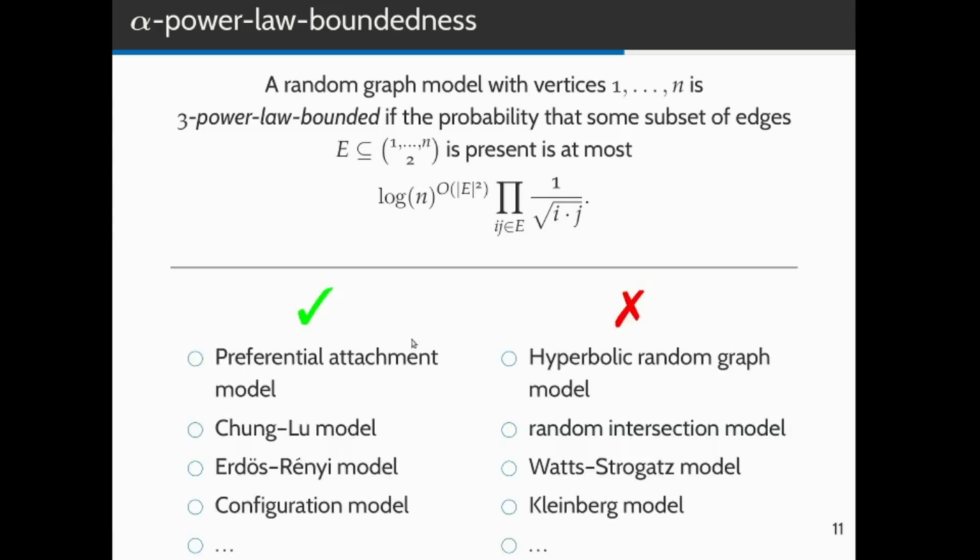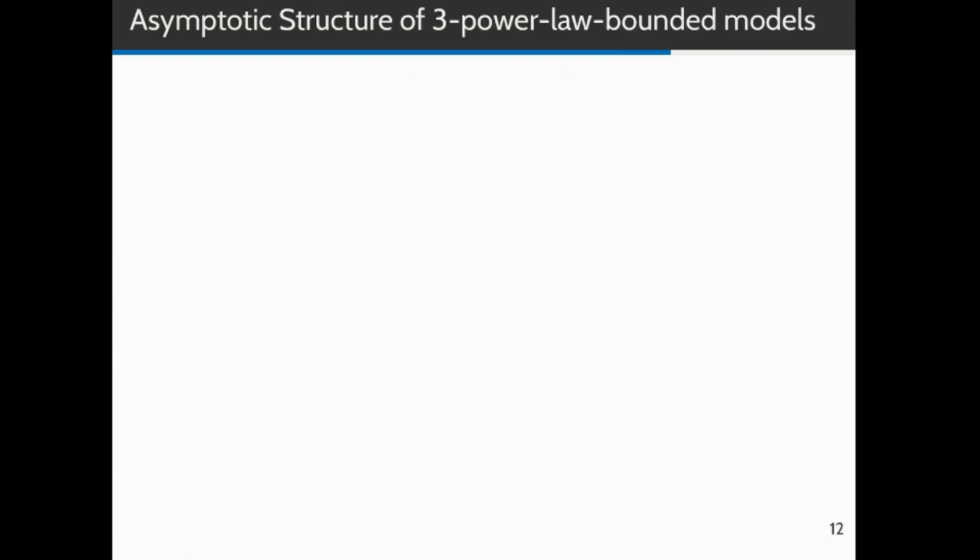We already discussed that the preferential attachment model is 3-power-law bounded. The Chung-Lu model also fits into our framework for certain parameter values. Also the Erdős-Rényi model and the configuration model. On the other hand, there are some random graph models which do not fit in our framework, mostly because they are clustered. For example, the hyperbolic random graph model or the random intersection model. And this is because clustering needs a strong dependence between edges. And this logarithmic term is not large enough to capture the strong dependence between edges needed for clustering. Now that we talked about which random graph models are 3-power-law bounded, let us talk about their asymptotic structure. Asymptotic structure means the following.